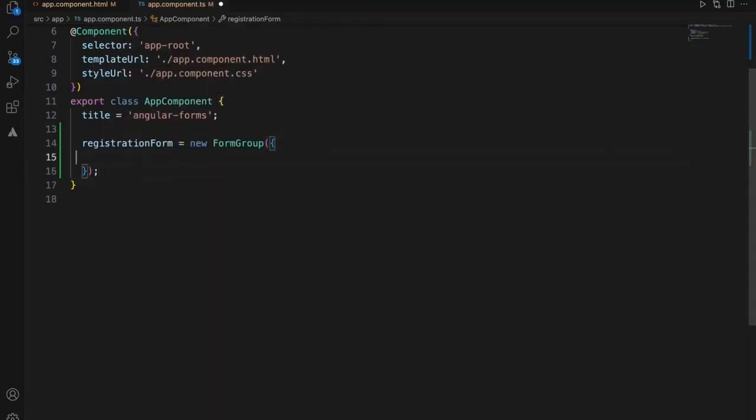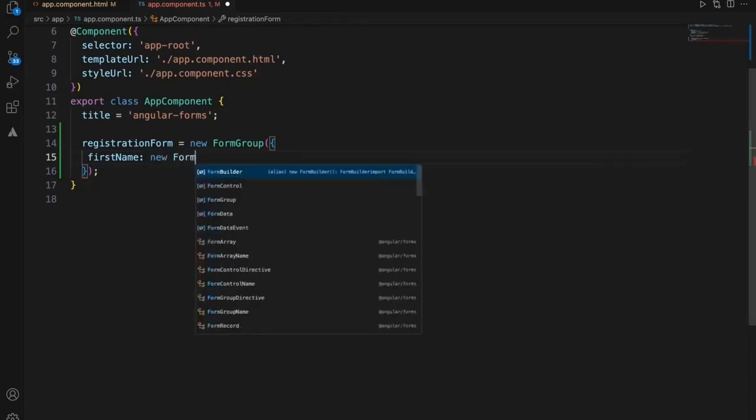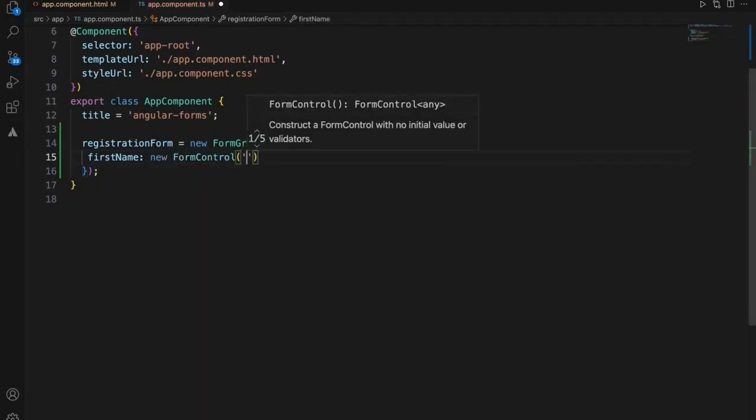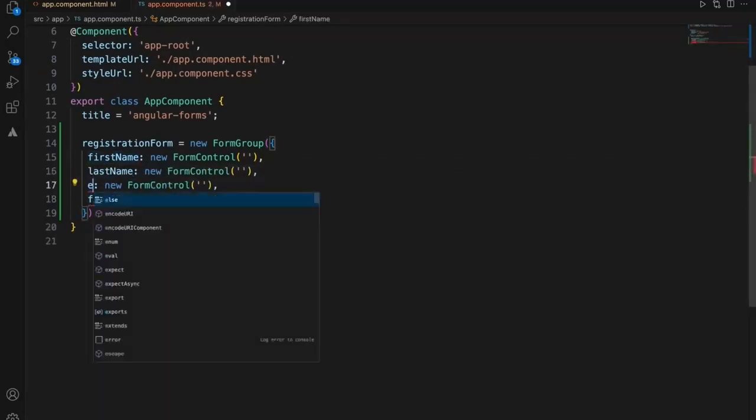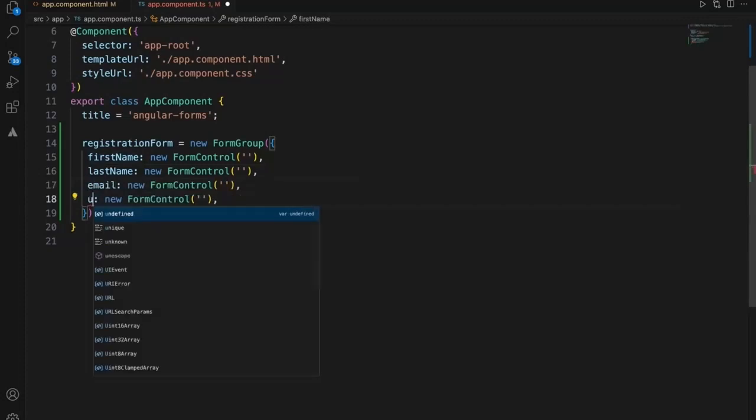Within this, like I said, every form group will have a list of form controls. So it will become new FormControl, and the initial value will be empty. Let's copy paste this four times for four fields: last name, email, username.